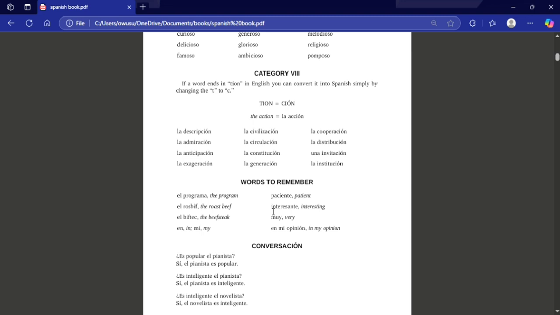Paciente, meaning patient. Interesante, meaning interesting. Muy means very. En mi opinión, in my opinion.